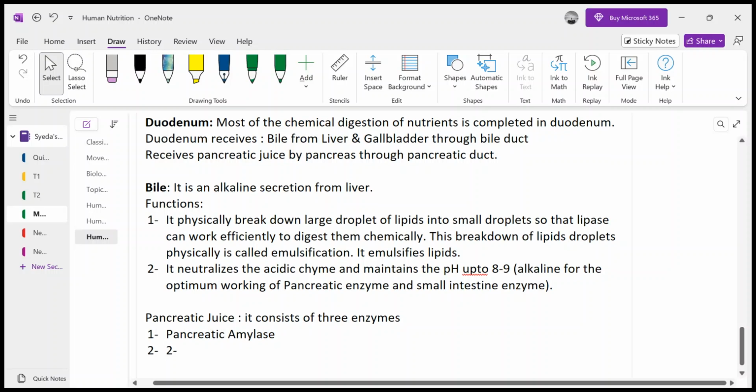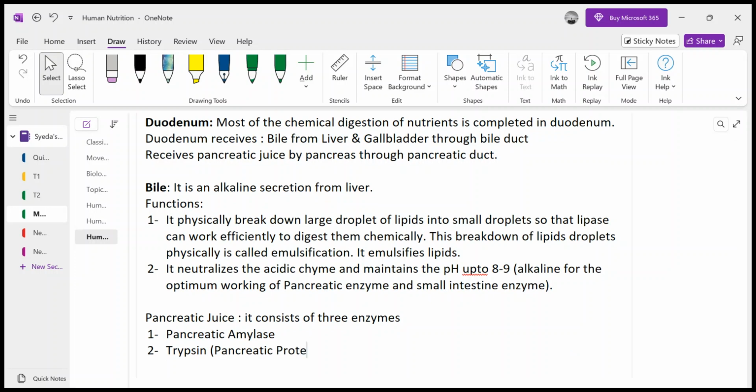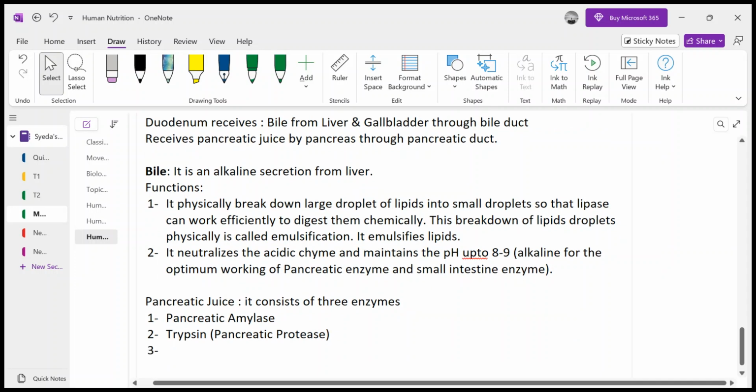The second is trypsin. Trypsin is the pancreatic protease, right? Pepsin was the gastric protease, and trypsin is the pancreatic protease. A protease is a proteolytic enzyme that digests proteins, right? Since our proteins couldn't be digested completely in the stomach, they have to be further digested. There must be another protease present in order to completely digest the proteins that we had eaten in our food. All right. Now the third is lipase.